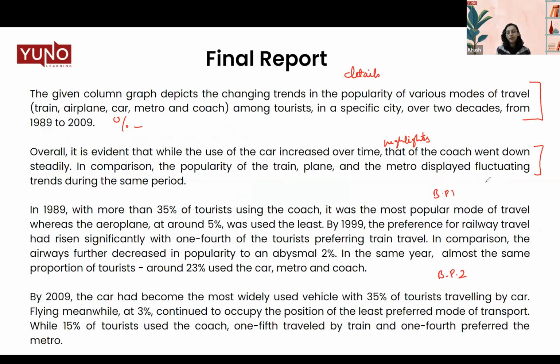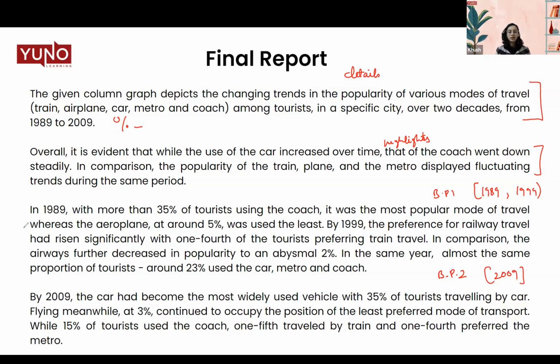In body paragraph 1, we talked about 1989, the major features there, and 1999. I have not talked about every category here. I have not talked about what coach was in 1989 and then in 1999. I've only talked about the major categories that I'm concerned with. So this is how we can summarize the data. Then we have 2009 in body paragraph 2. So this is the overall structure.